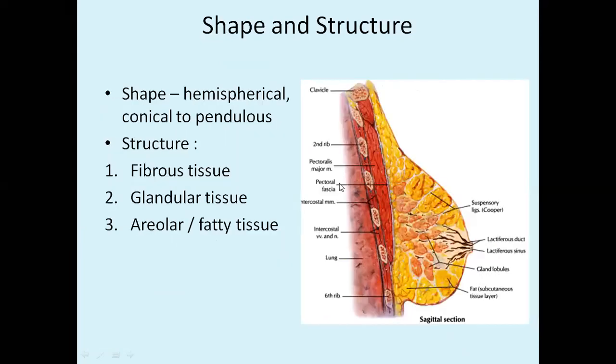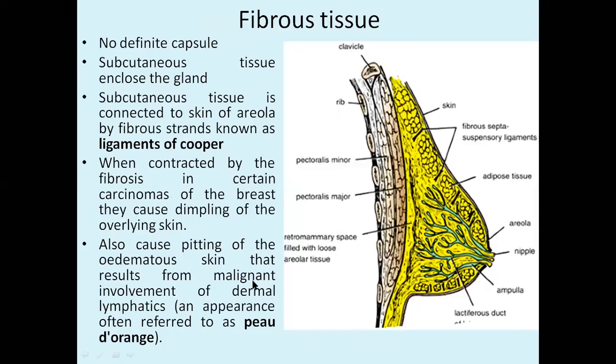Now coming to the shape and structure of mammary gland, it is hemispherical, conical, and pendulous. When you see the cut section of mammary gland, it has fibrous tissue, glands and fatty tissue. Generally we do not find any outermost covering or capsule for this gland.